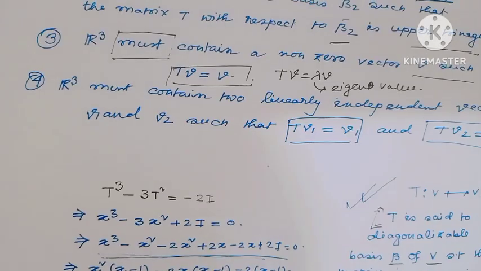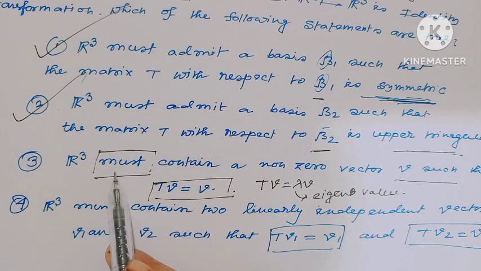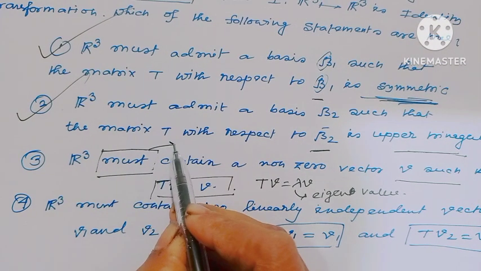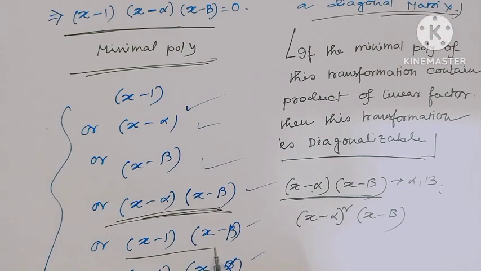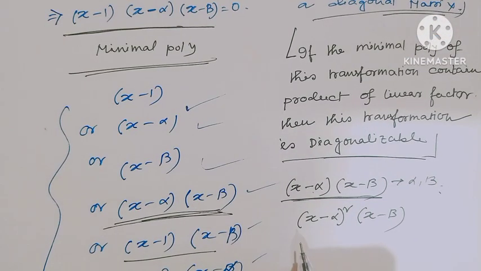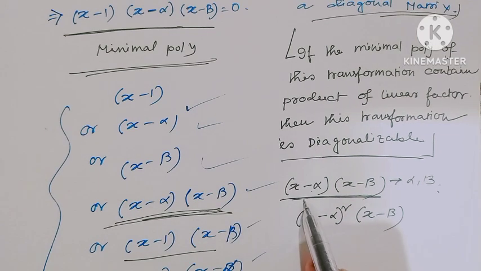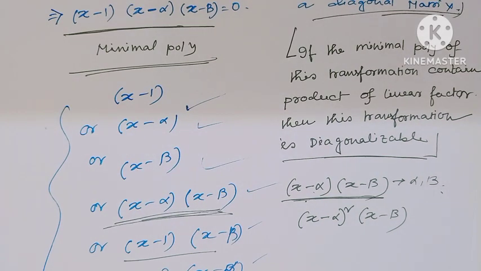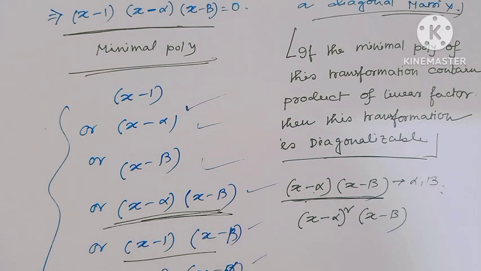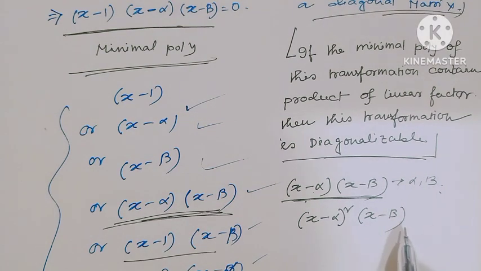But here notice, it indicates R cube must contain. If we consider this minimal polynomial, then 1 would be a root. But by this minimal polynomial, we can tell alpha, beta are the only roots of this linear transformation. 1 cannot be a root.